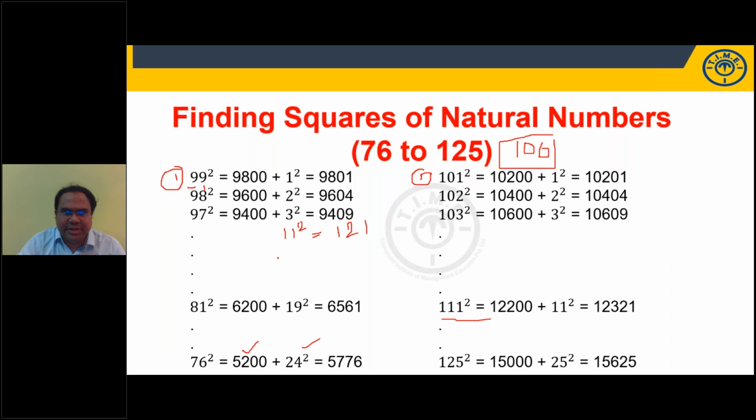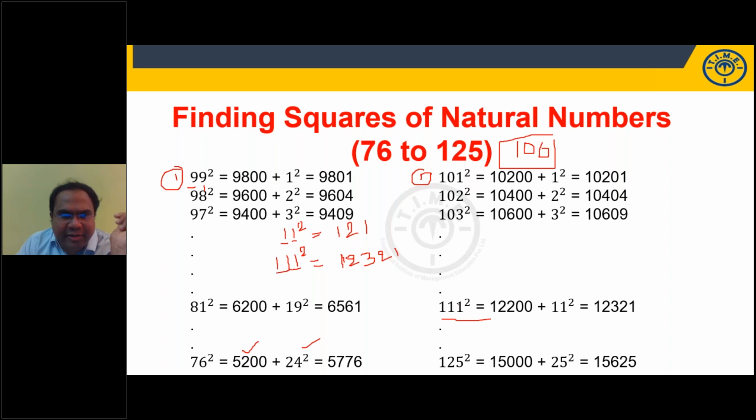How much is 11 square? It's a special property of these numbers. 11 square, the answer, students, is 121, right? We are saying 121. Any observation, students? In 11, how many ones are there? There are 2 ones. So I'm starting with 1 and I'll write up to 2: 1, 2. Reverse this.